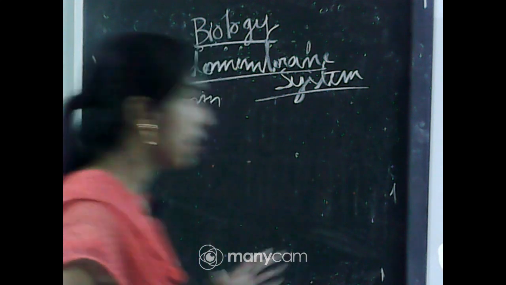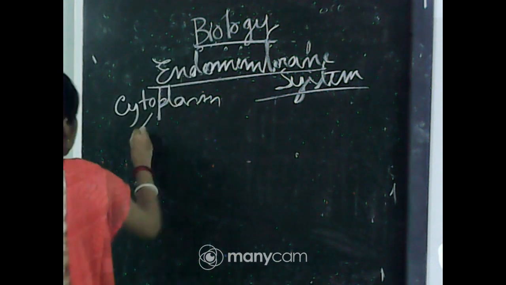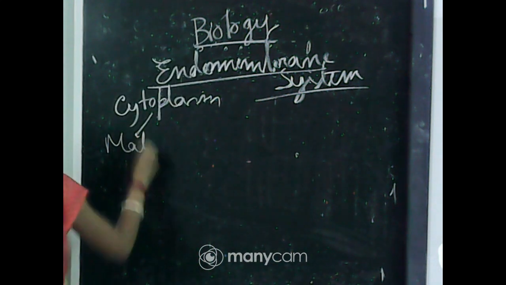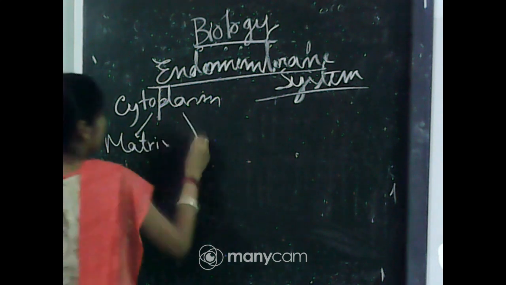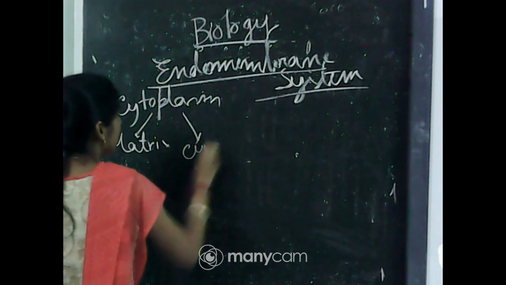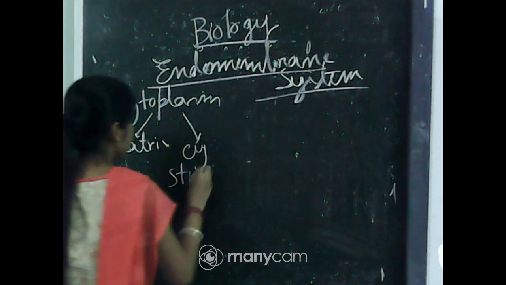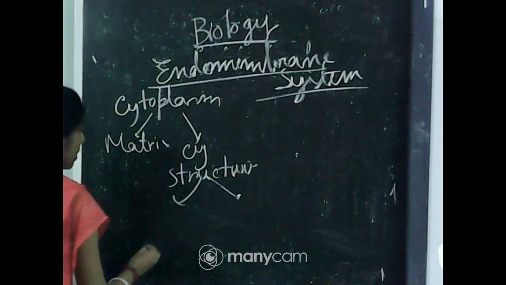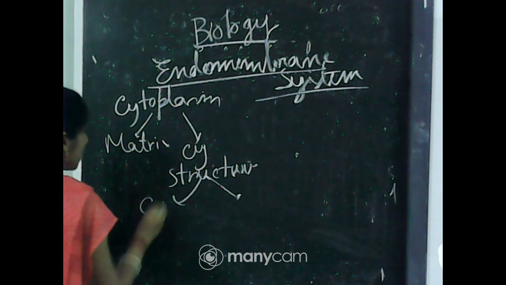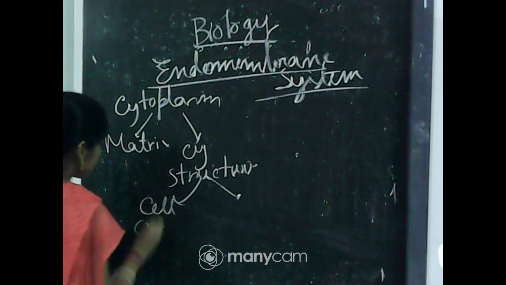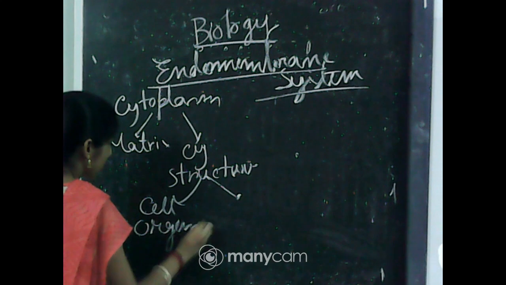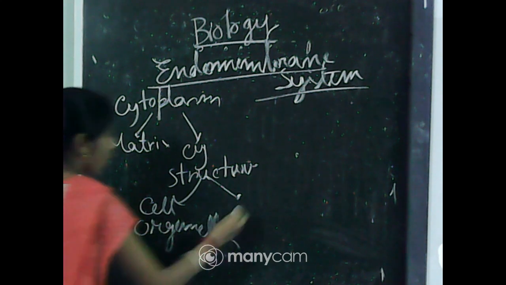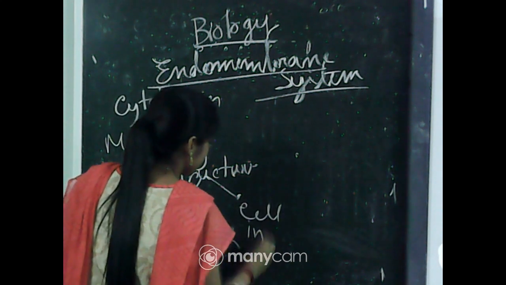In that cytoplasm there are mainly two parts: one is the cytoplasmic matrix, and another one is the cytoplasmic structures. What are these structures? That is cell organelles or cell inclusions.